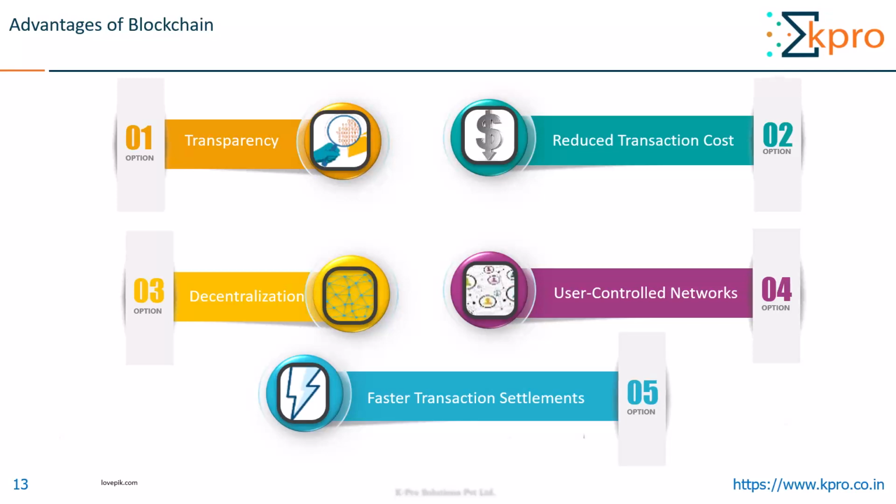The last advantage that I have mentioned on this slide is faster transaction settlements. Transactions through blockchain are faster as it is working 24/7 unlike other financial institutions. So transparency, reduced transaction costs, decentralization, user-controlled networks, faster transaction settlements are some of the advantages of blockchain.